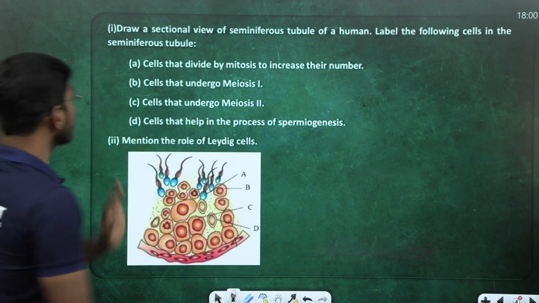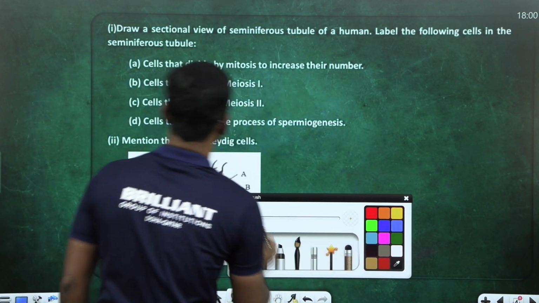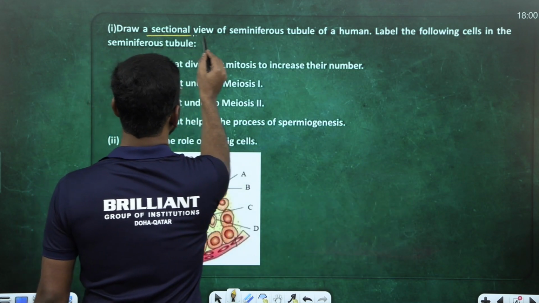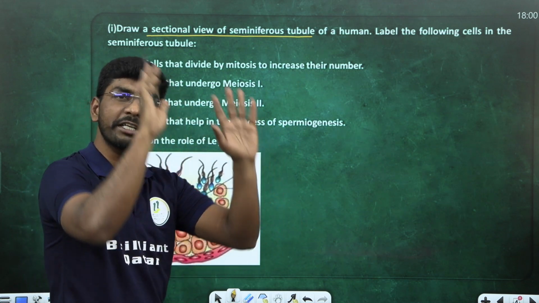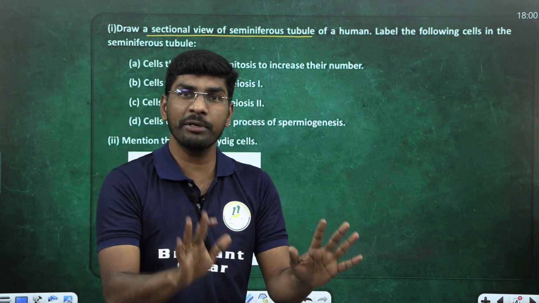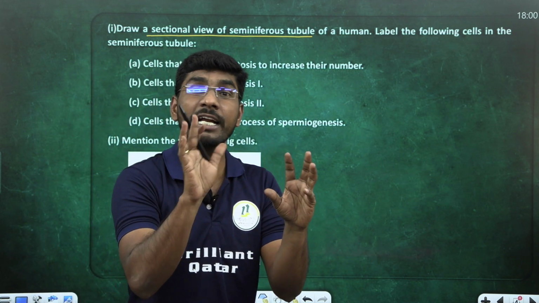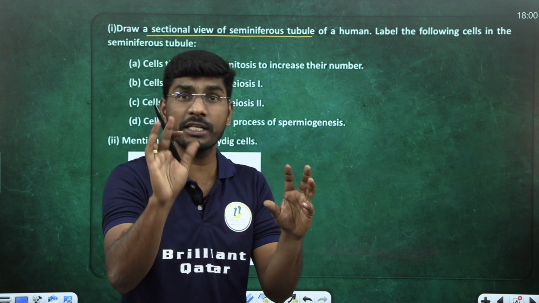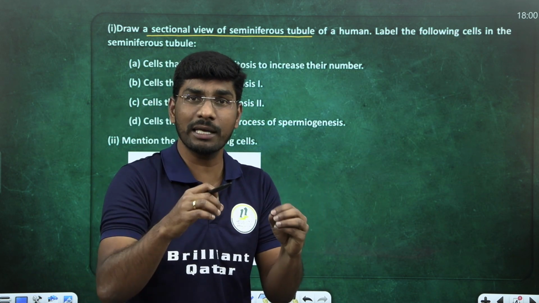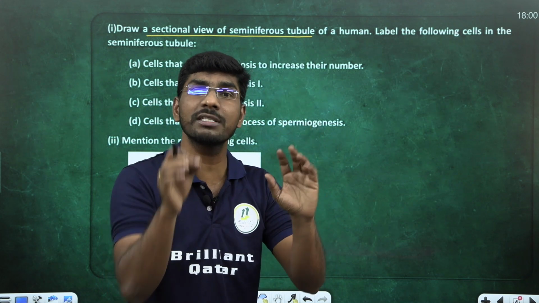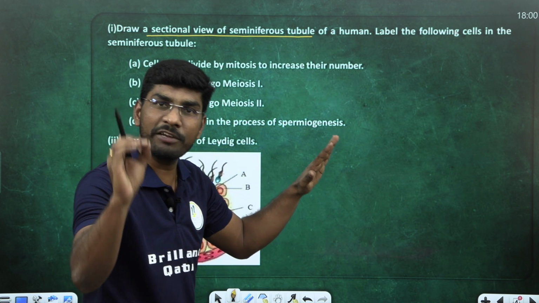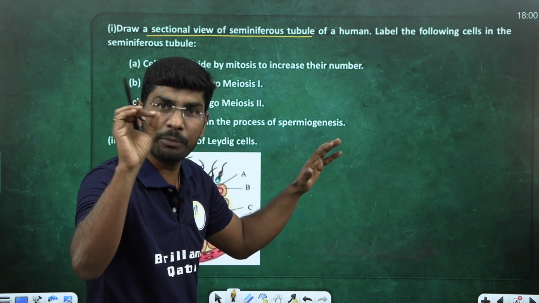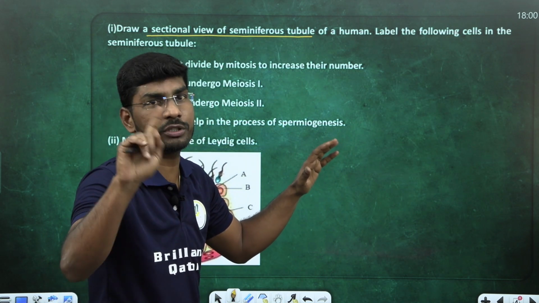The question tells us, draw a sectional view of the seminiferous tubule. This academic year I'm expecting this question to come. Last academic year, in 2023, a secondary oocyte diagrammatic question was there, a 5-mark question in the Qatar paper. This time I'm expecting the seminiferous tubule or the menstrual chart. From these, 1 question can come.